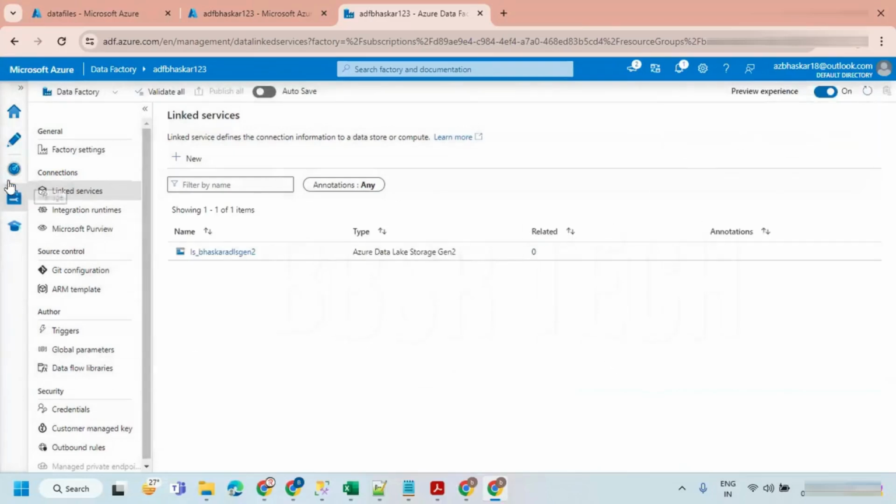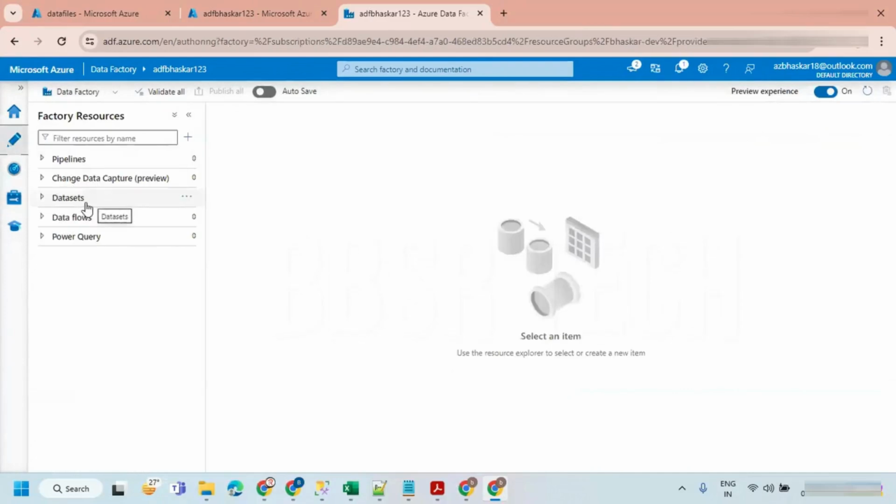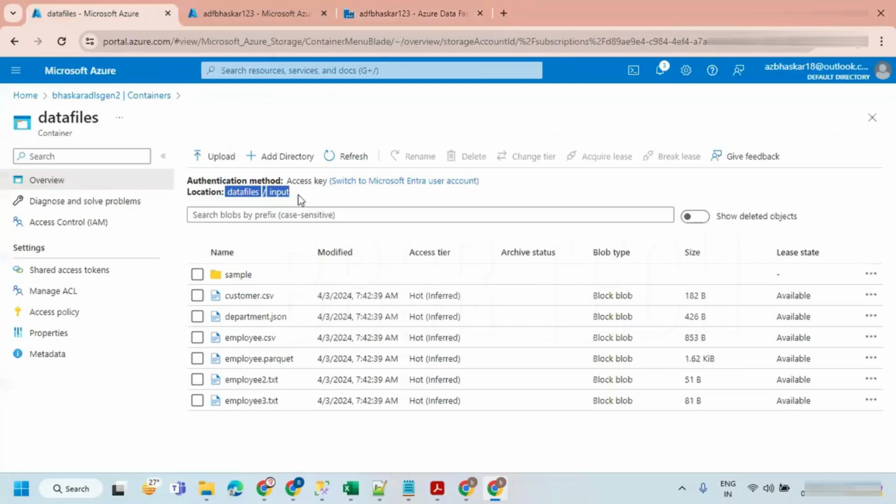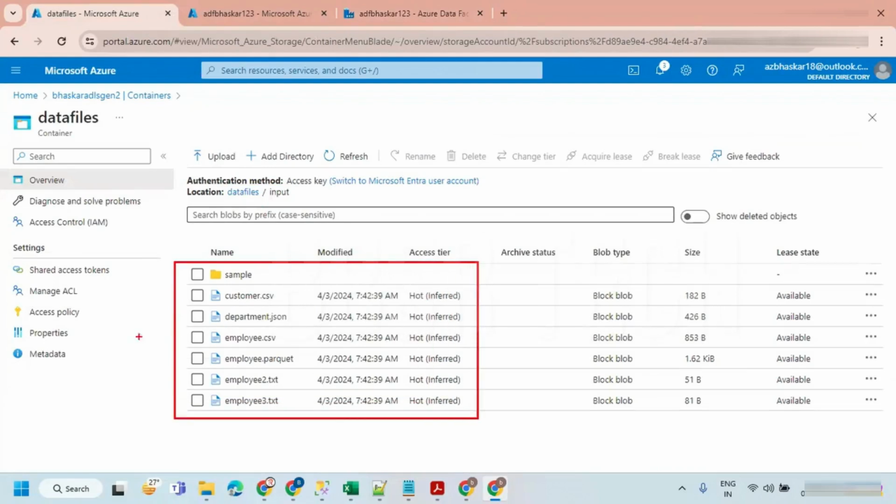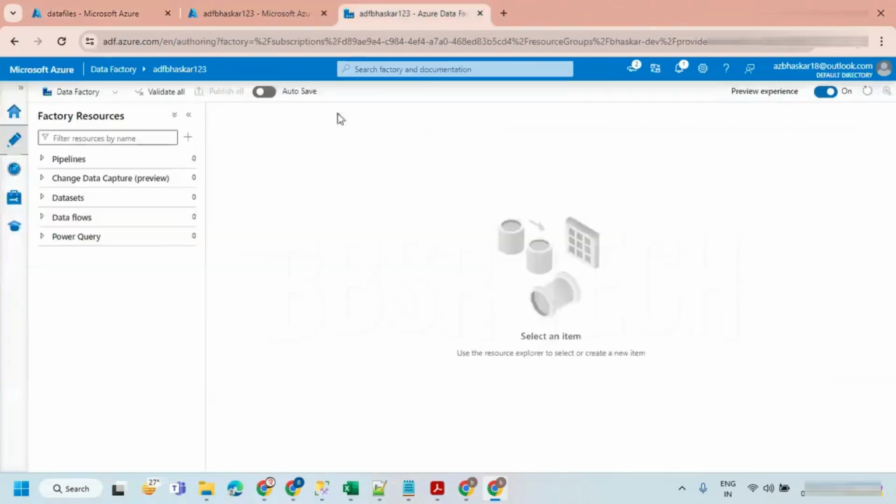Let's go to the author. I'm going to create a data set to point to my input directory. When you create a data set to get the list of items, you should not point to any of these items. You should point up to the parent of all these items. The parent of all these items is input.